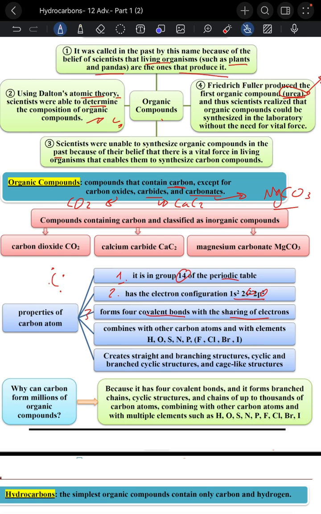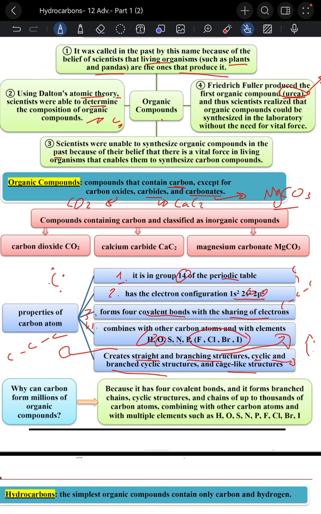Also it can combine with hydrogen, oxygen, sulfur, nitrogen, phosphorus, halogens also. So it can create straight and branching structures, like C-C-C, branching, cyclic like benzene, and cage-like structures.